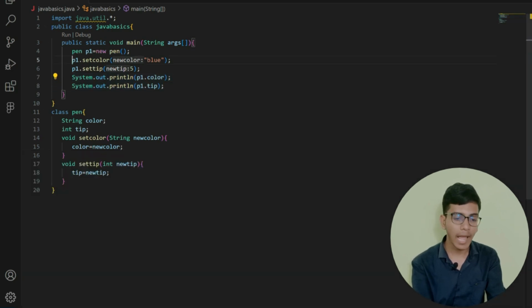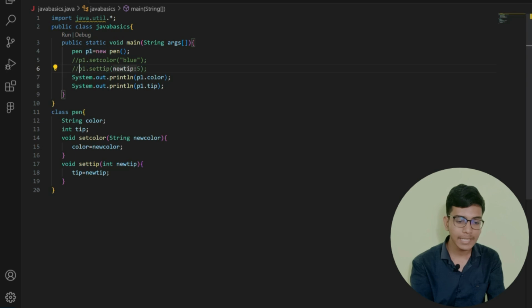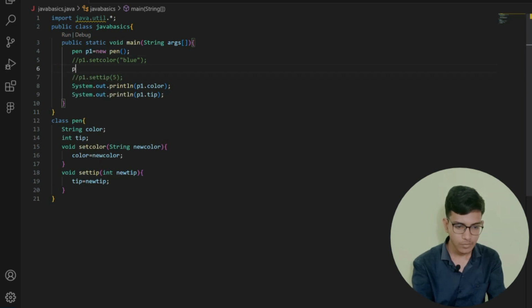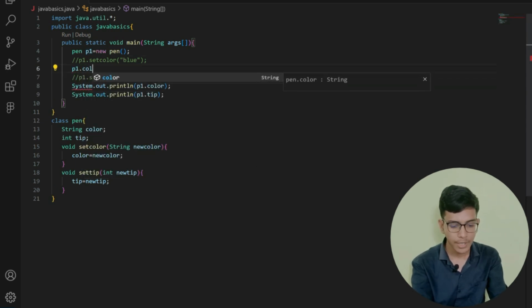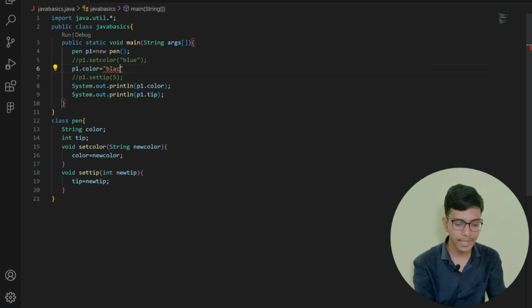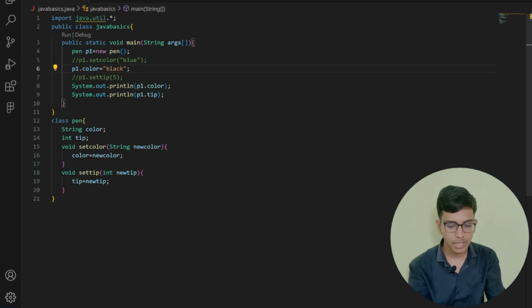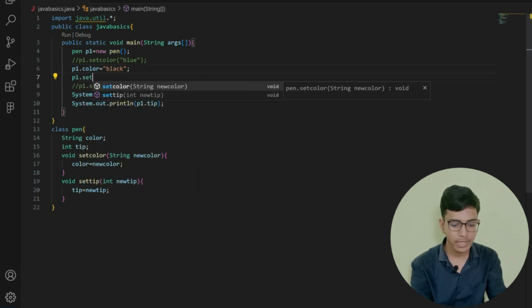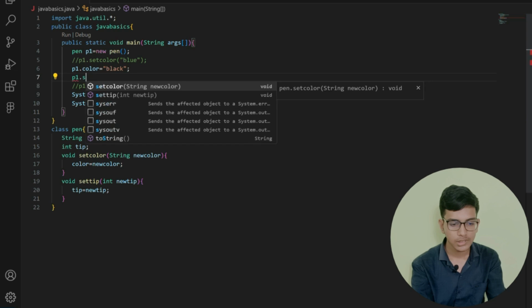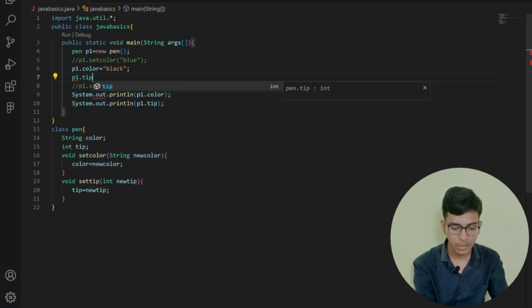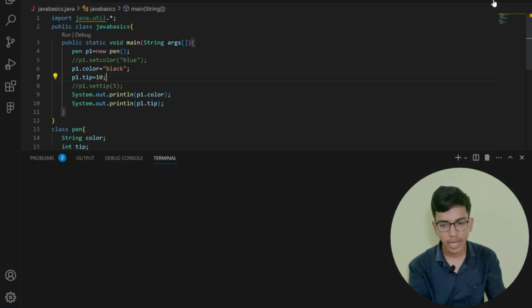Instead of accessing the object through setColor, I can directly give p1 dot color is equal to black. After that, p1 dot tip is equal to 10. Now let me save this and run.